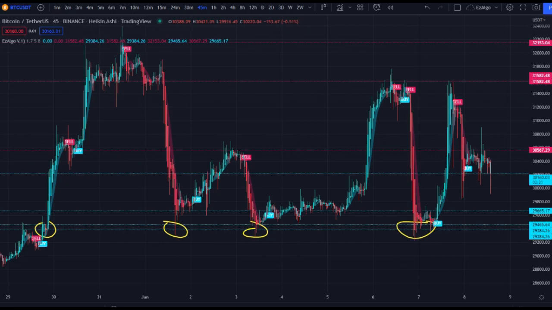So those are the current levels that I'm looking at on Bitcoin, and those are my rules for trading. So rule number 1 is identify a level and have a plan in place for when price comes to that level. And rule number 2 is to use the buy sell signals as confirmations to enter that trade.